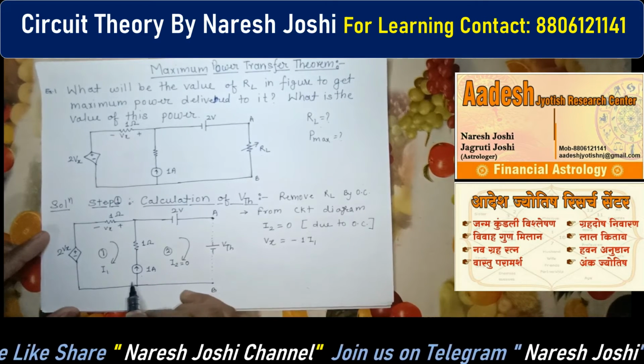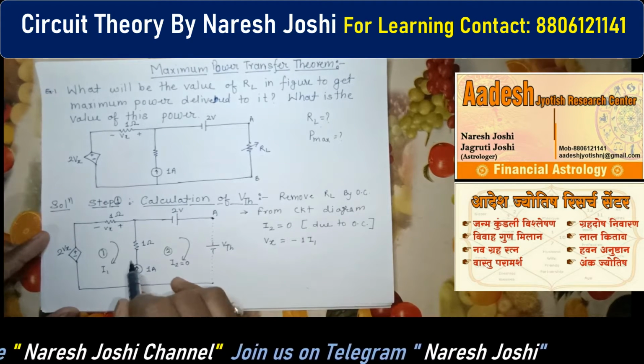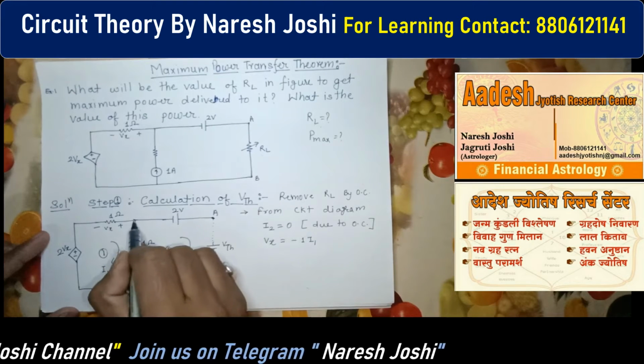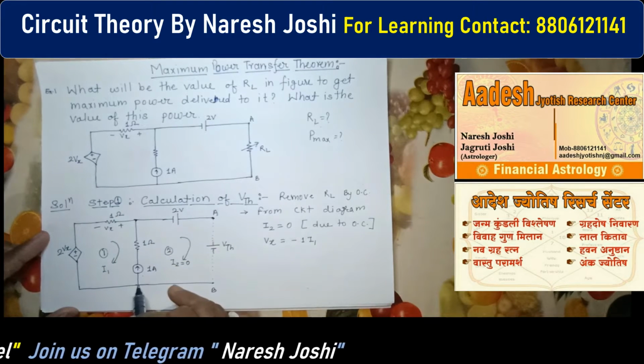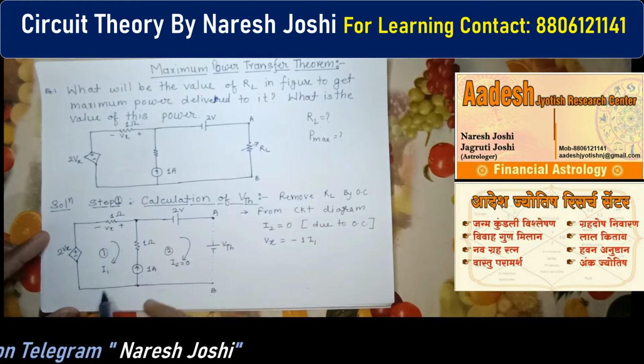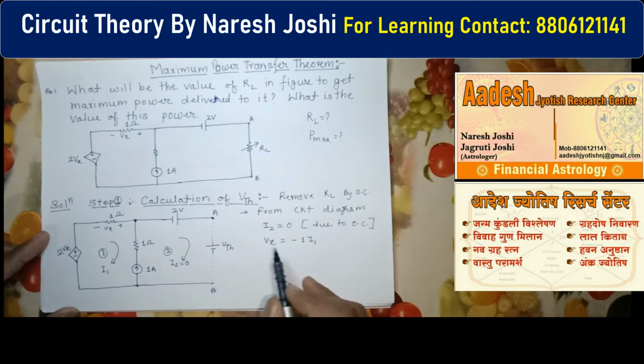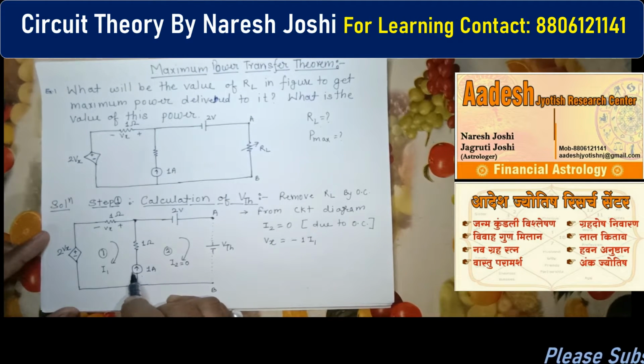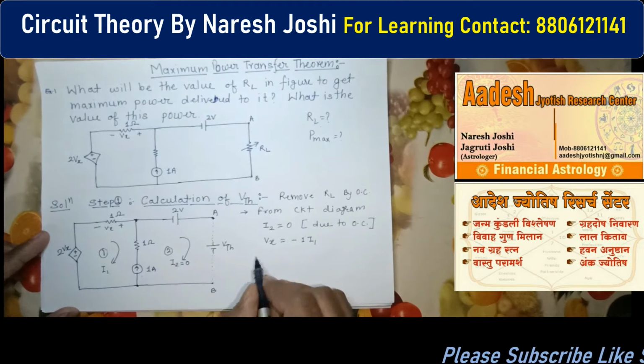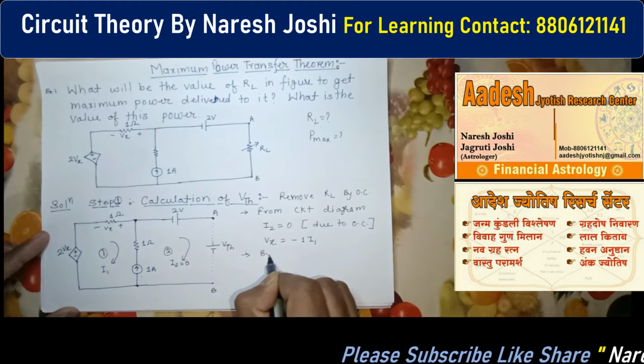Or either you can apply KCL at this node. Okay, at this node we can apply KCL. When we get I1, we know I2 is 0, so first we have to calculate by KCL at this node.